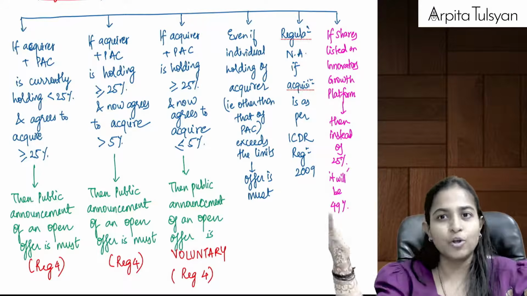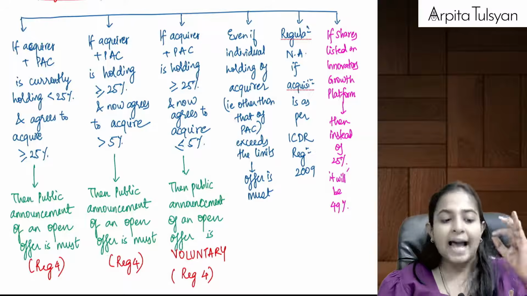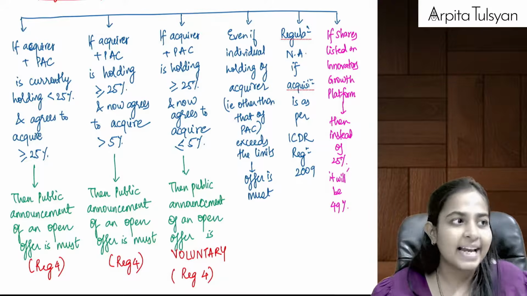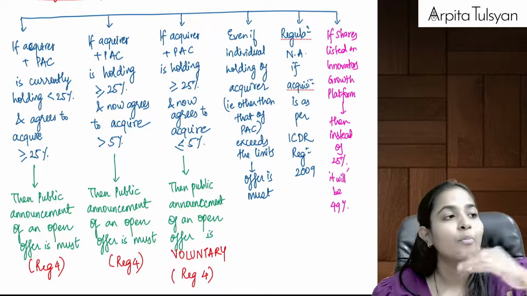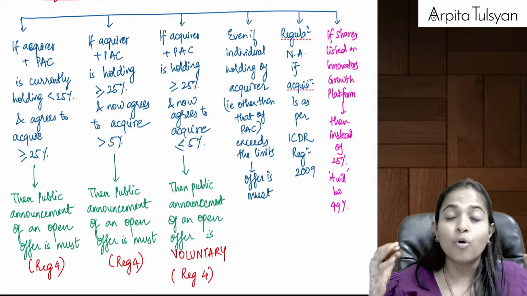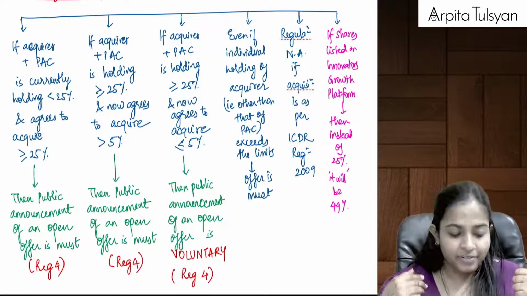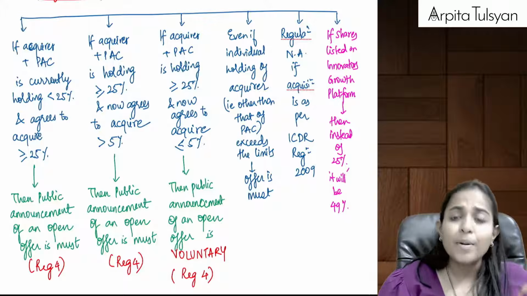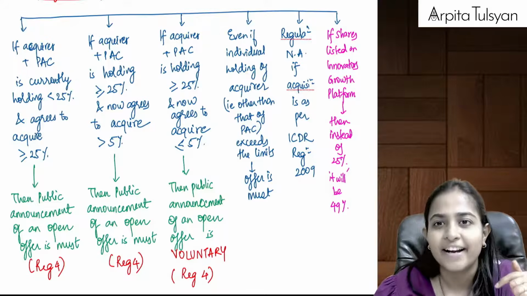You will have to do a public announcement of an open offer that as of now my holding is less than 25%, but because of my new acquisition my holding is going to be more than or equal to 25%. That is, my holding is now going to be a substantial acquisition. Are you clear with this? Okay. So ma'am, what part is covered in regulation 3 and what part is covered in regulation 4?